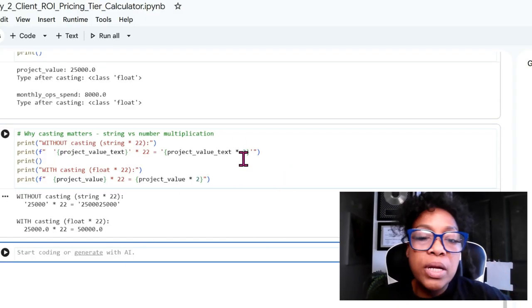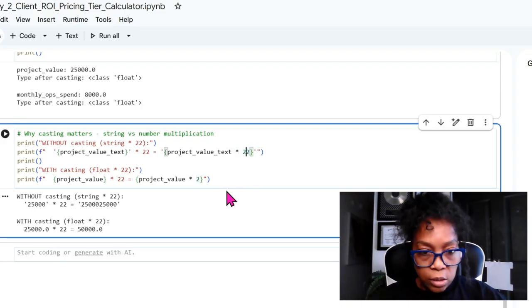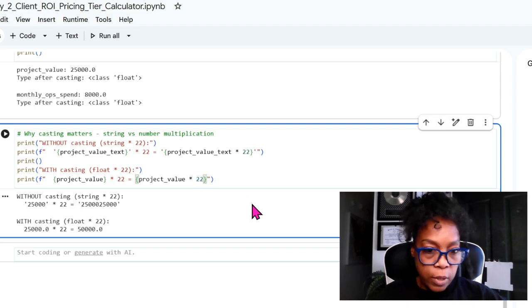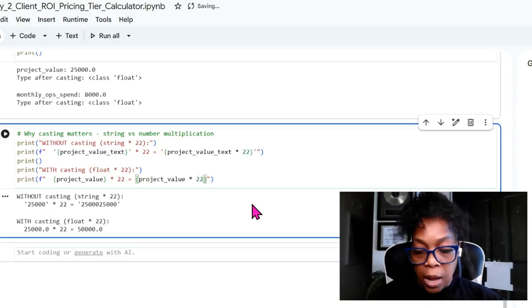Oh, because I'm doing it, I need to do it in project value. I'm sorry, in the second string. That's why I didn't change anything. So you didn't see, that's why I learn in public. That's why I like to learn in public, because I'm accountable for this mistake, and I was able to see the mistake. I probably wouldn't even have looked for the mistake. Now let's see what happens.